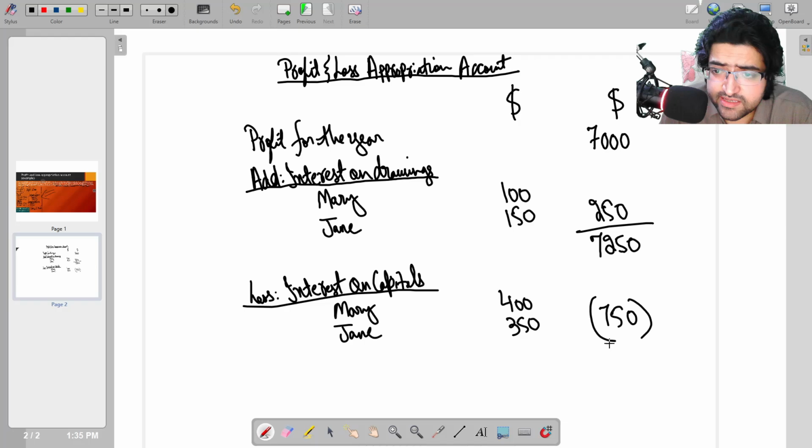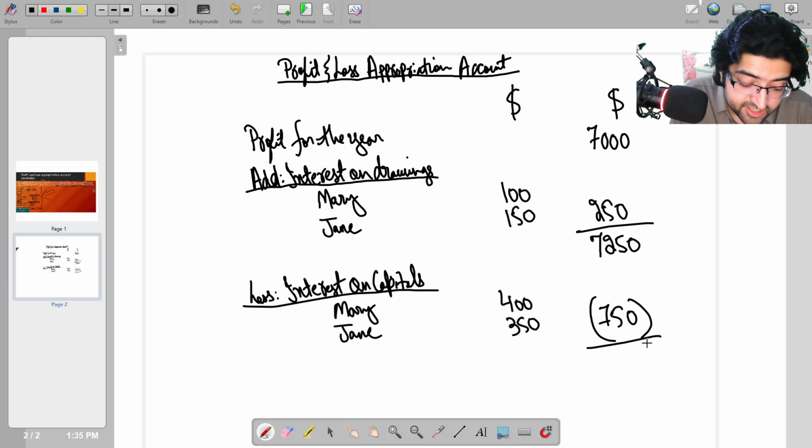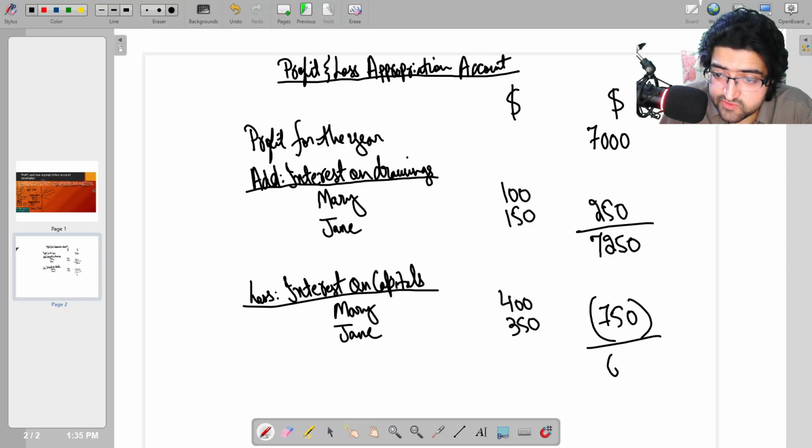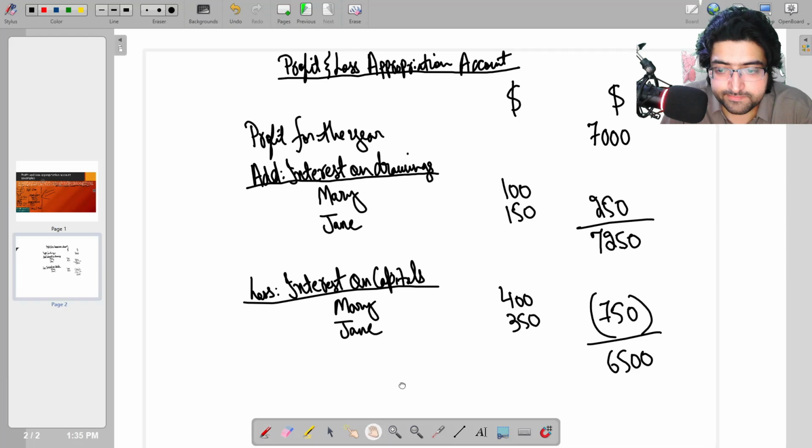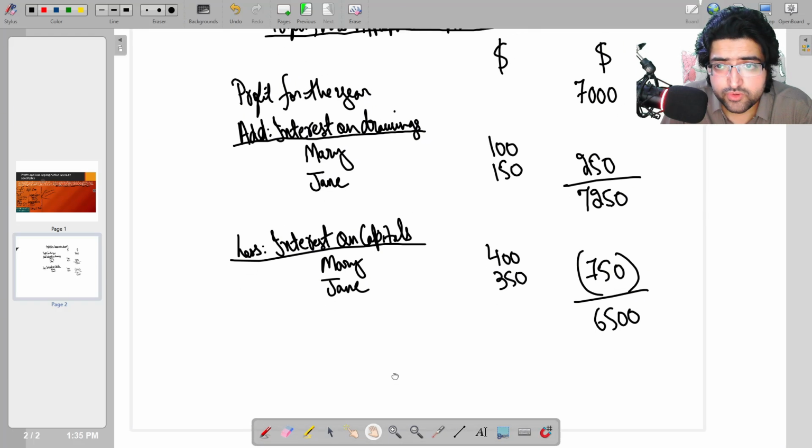Why are we subtracting this? Because this interest on capital is paid by the business to the partners, as we have discussed previously. This is to encourage the partners to invest more money into the business. 7250 minus 750 gives me 6500. Okay, moving on. The next thing you have to do is deduct salaries from it.